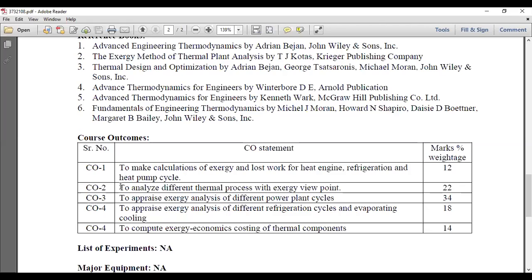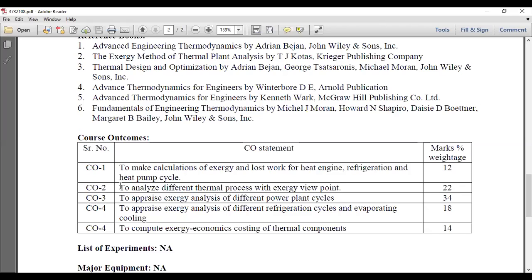Do you have any idea which are the cycles related to the power plant? Simple Rankine cycle. Yes, a thermal power plant usually works on the Rankine cycle. Good. Then we have the Brayton cycle for gas power plants. And then we can also have the regenerative cycle, to increase the efficiency of the power plant. Right. What are the classifications of the power plant?